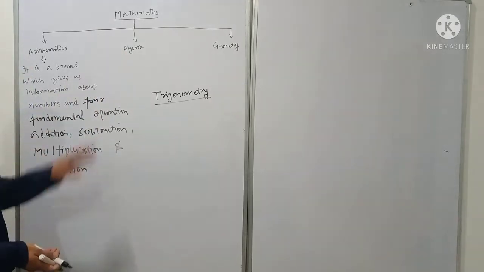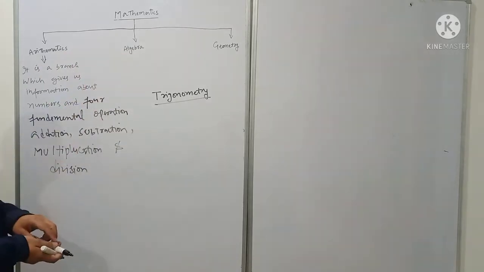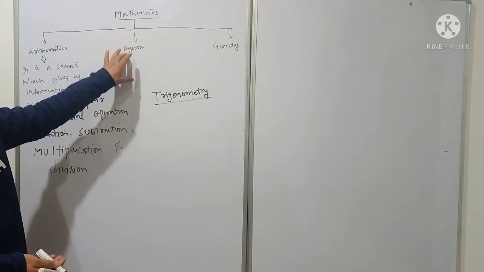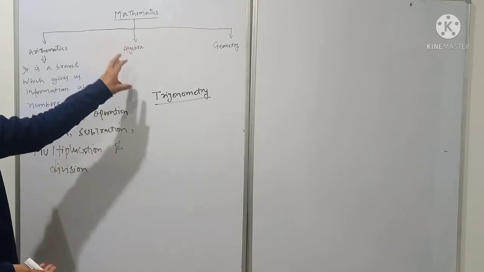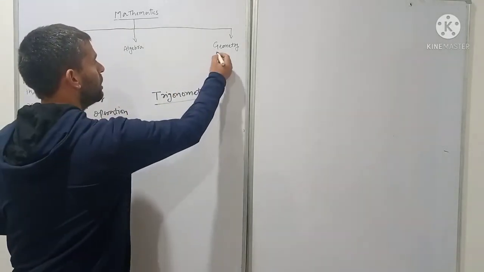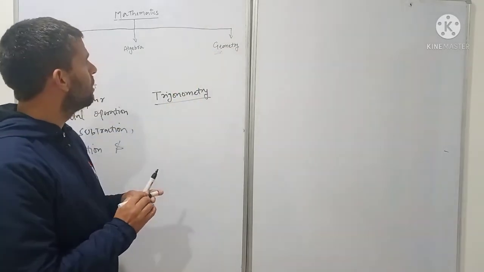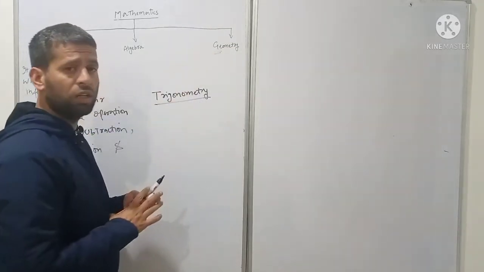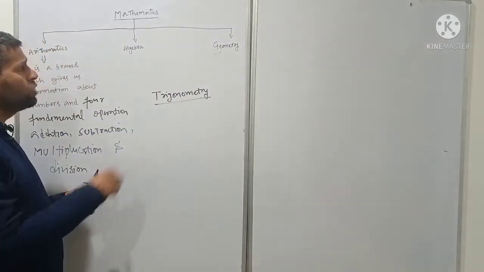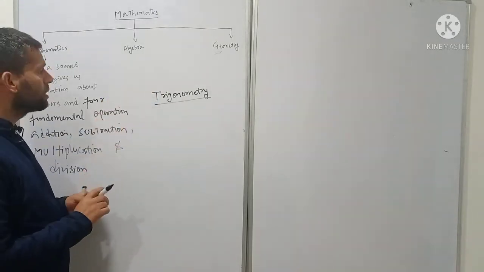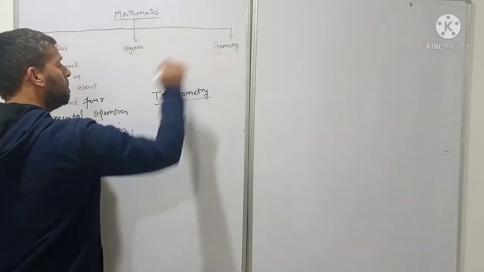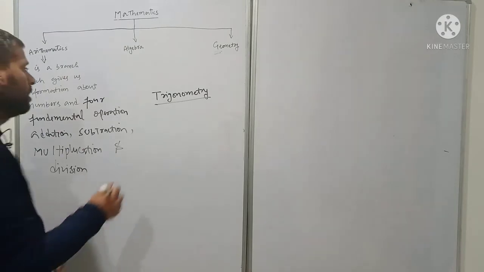Now students, algebra, the second branch. In algebra, we usually use variables and constants. So algebra deals with variables and constants. And students, now the third one is geometry. Geo means earth and metry means measurement. So its textual meaning is measurement of earth. But students, usually now this word has been made more precise, and trigonometry is one of the main topics of geometry.